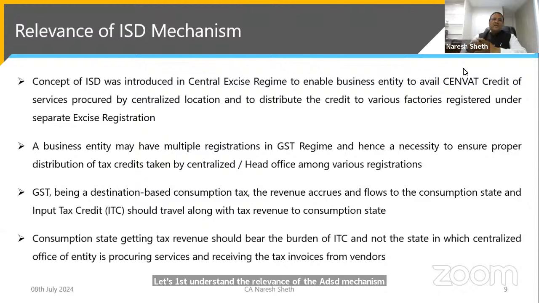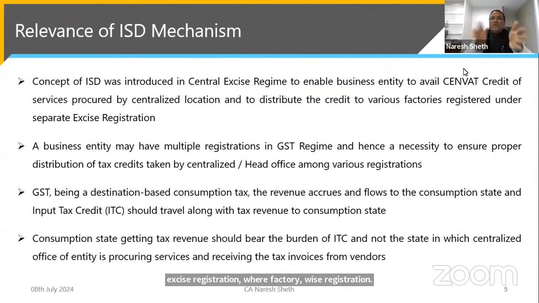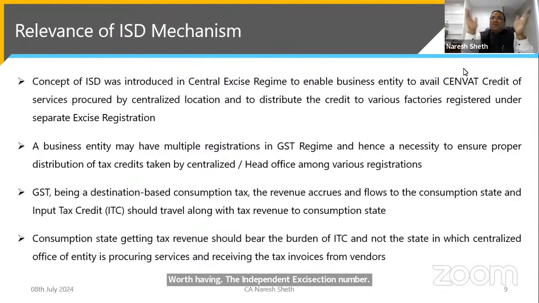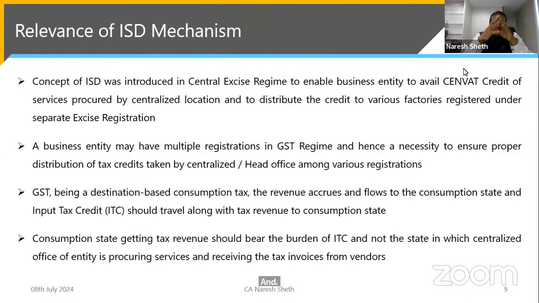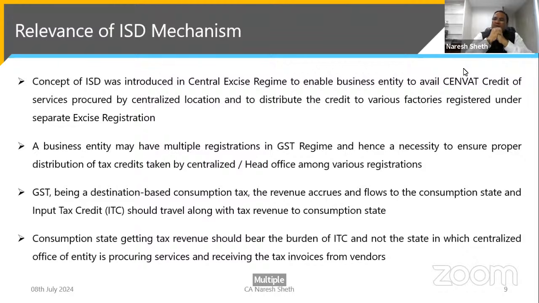Actually, the ISD mechanism is an old concept, and it was introduced in the excise regime. Friends, you are aware that in the excise regime, the excise registrations were factory-wise. Every manufacturing unit had an independent excise registration number. And a company or business entity may have multiple factories, various factories spread over the entire country. Take the example of ACC.